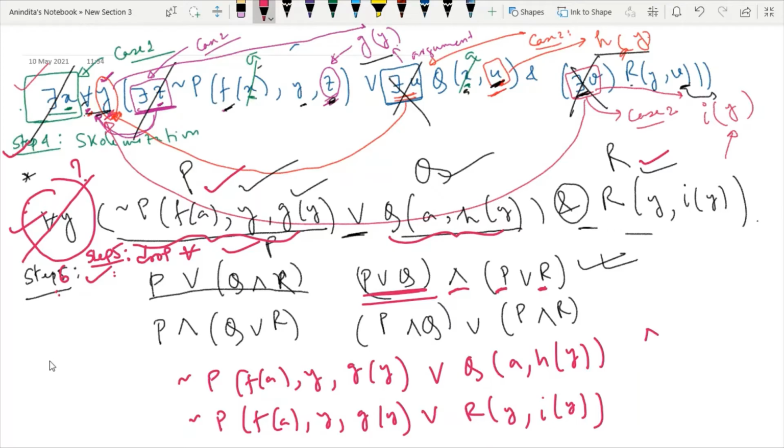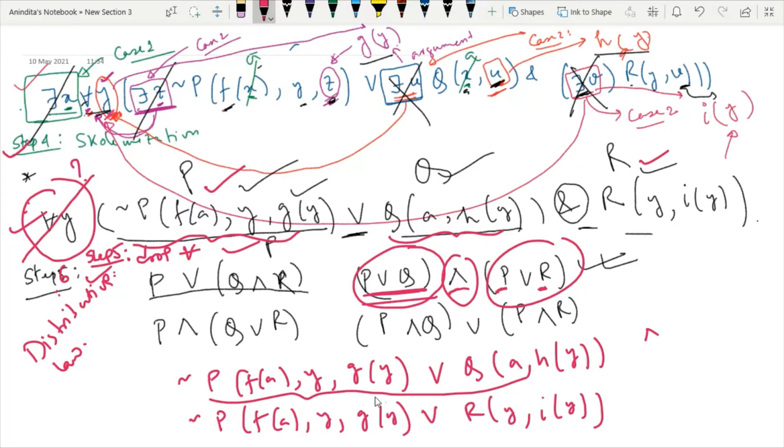number 6. That is, here you have to apply distributive law. So now try to understand, after applying distributive law, P or Q and P or R. So this is your clause number 1 and this is your clause number 2, and you have an and in between. Your answer will be clause 1 is this one and clause 2 is this one. So this is your clausal form conversion of the given WFF.